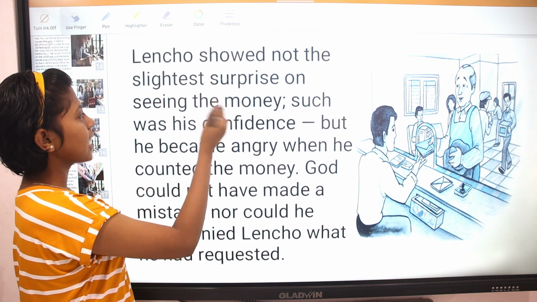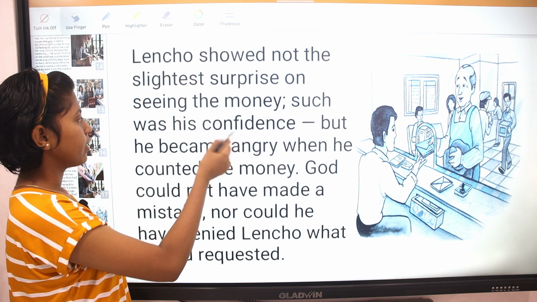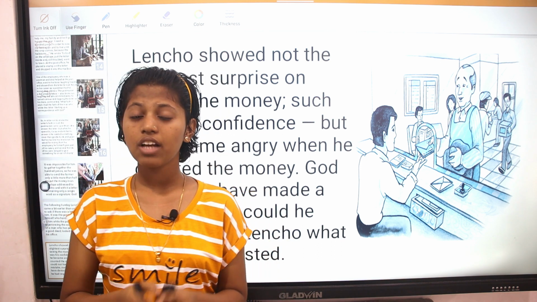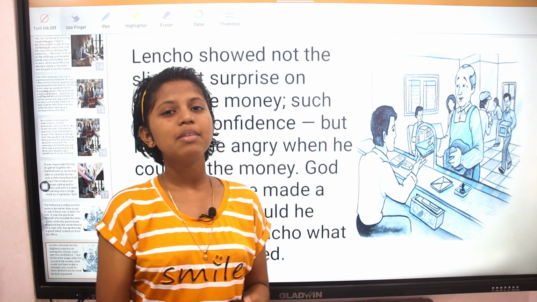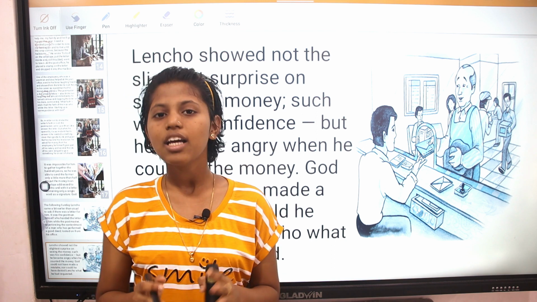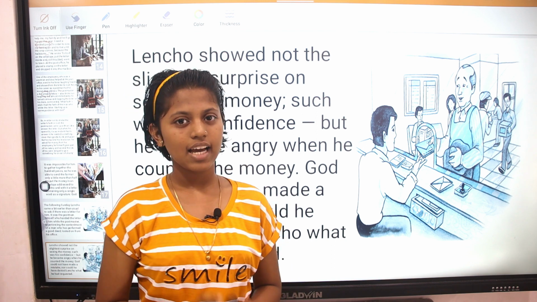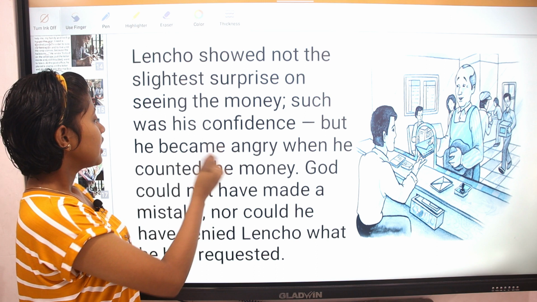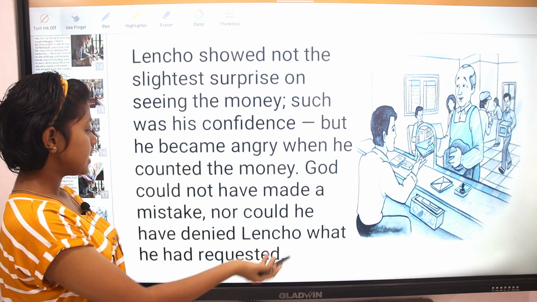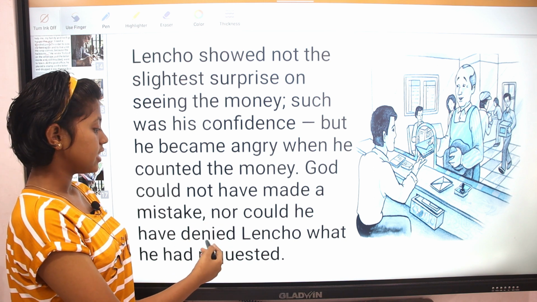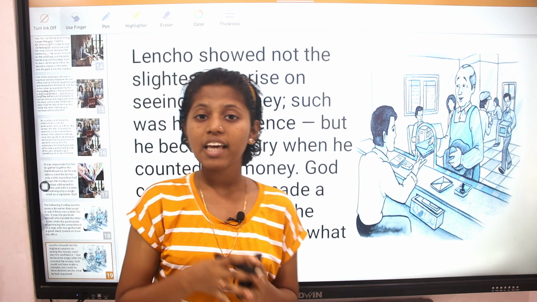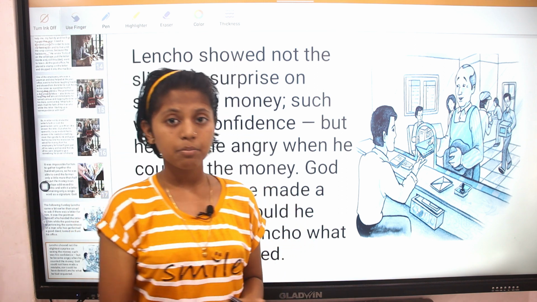Lencho showed not the slightest surprise on seeing the money. Such was his confidence. Here, if you had received a letter with money, even you would have been surprised by seeing the money that you actually received. But in this story, Lencho was not surprised at all. But he became angry when he counted the money. God could not have made a mistake, nor could he have denied Lencho what he requested. So here Lencho became angry instead of getting surprised.